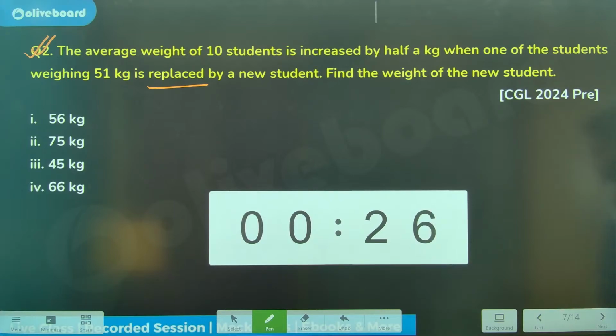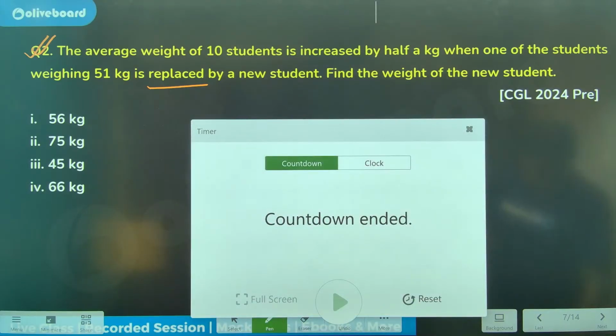Second question, please solve this. Need answers. Very quickly, need answers. Time is up. Need answers, everyone.